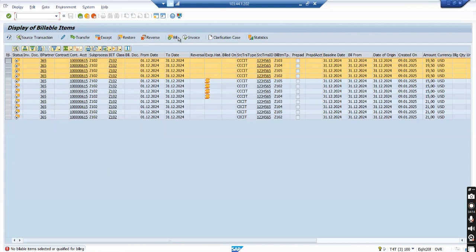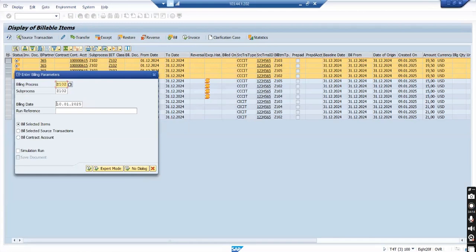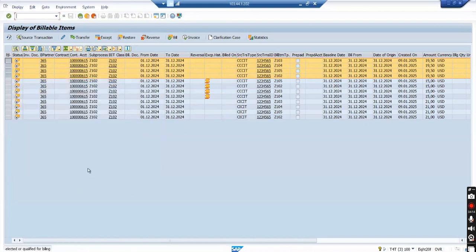Why doesn't it allow me to run above? If I use only bill from date, that's fine, but above bill from date it should also allow. No, there is some issue. No billable items selected or qualified for billing. There is something wrong here.